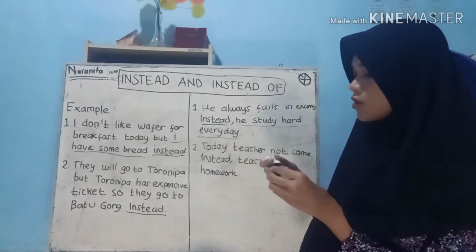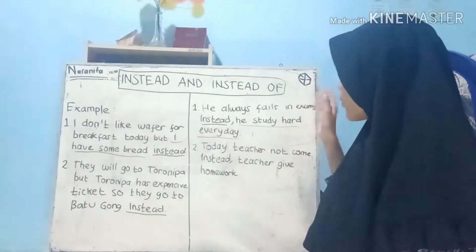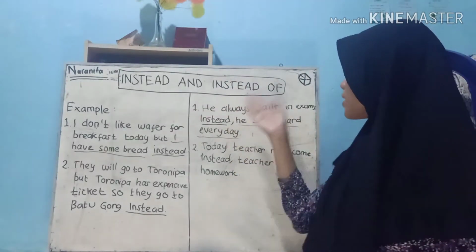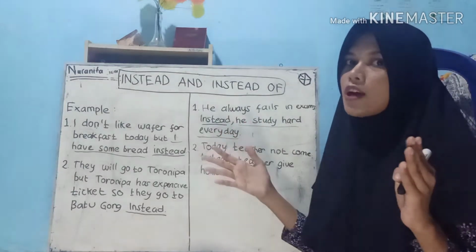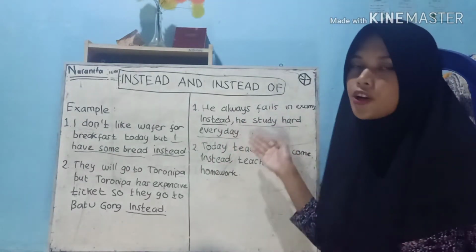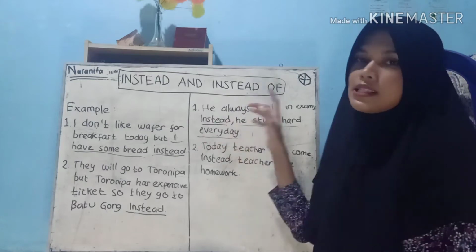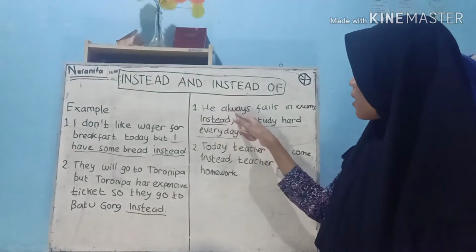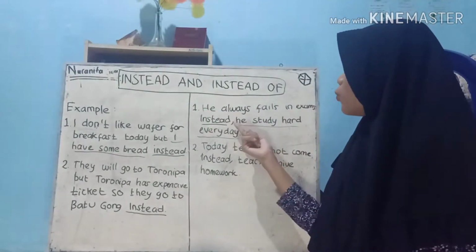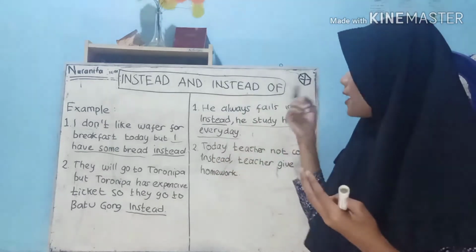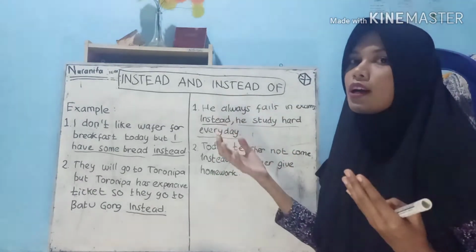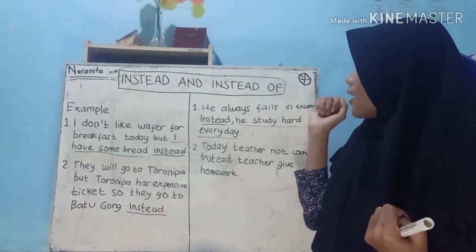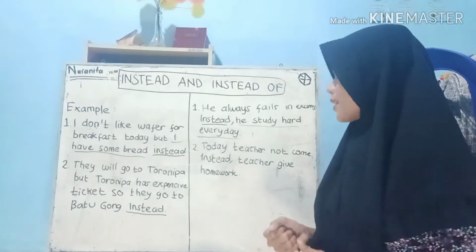So the alternative here is he studies hard every day, because the subject he always fails exams. So this is the clause mentioned earlier, and we put instead here to replace the clause mentioned earlier, like that.